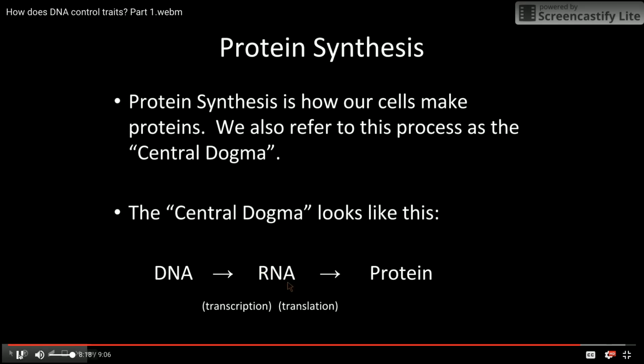We have this code that's written in the form of RNA, and it gets translated into the form of a protein. Your body can't understand what the RNA is saying. It can't understand what the DNA is saying, but it can understand what the protein is trying to do. So we start with DNA. It's transcribed, or rewritten, into a code in the form of RNA. Then it is translated into a protein.